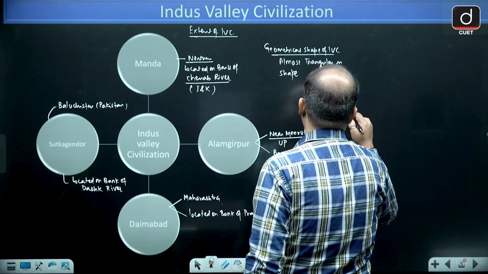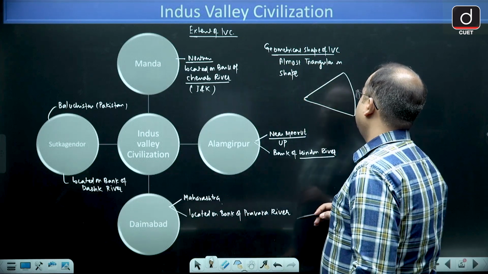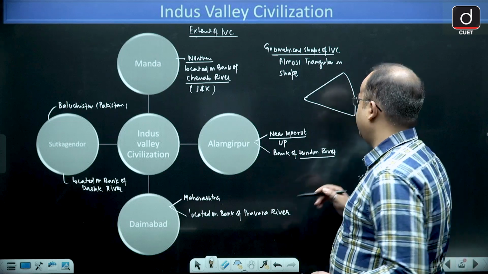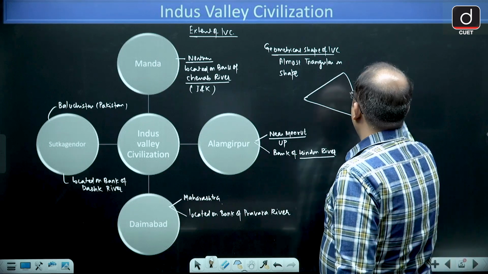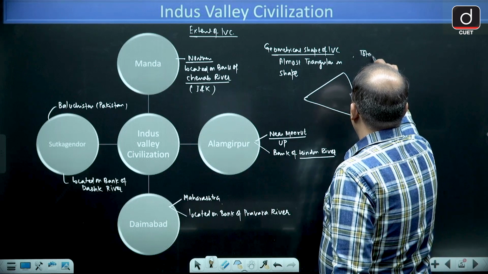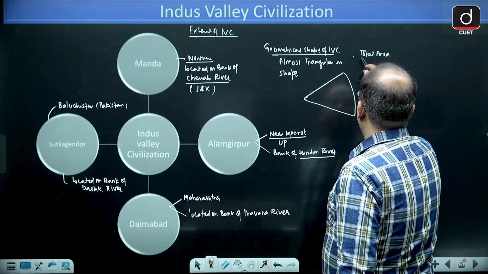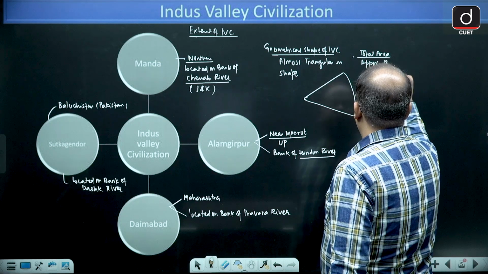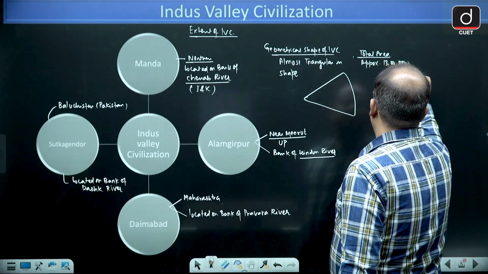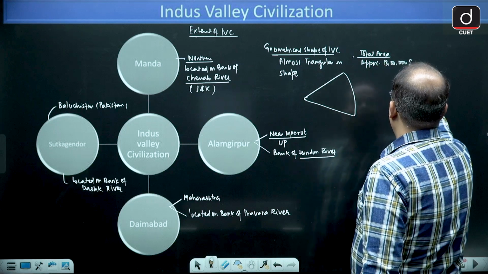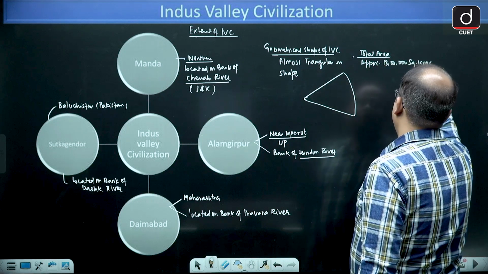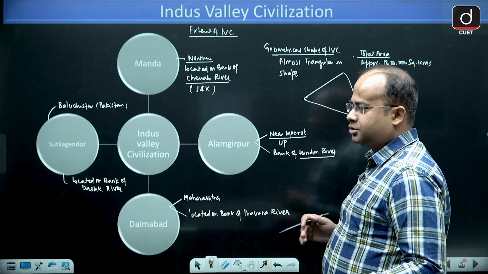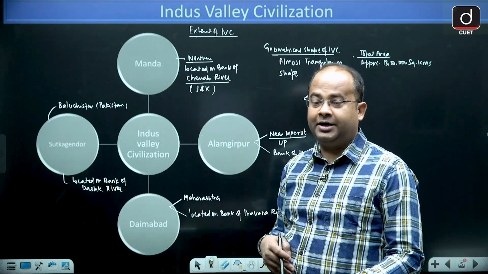And the total area is approximately 13 lakh square kilometer.